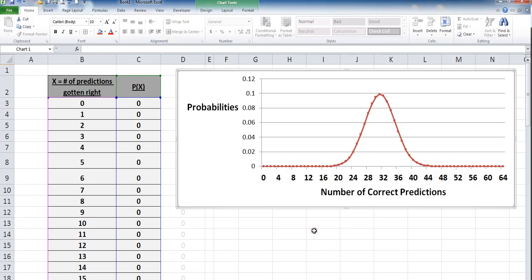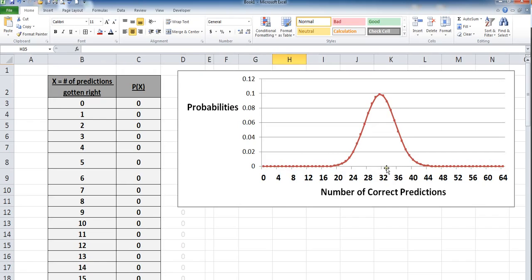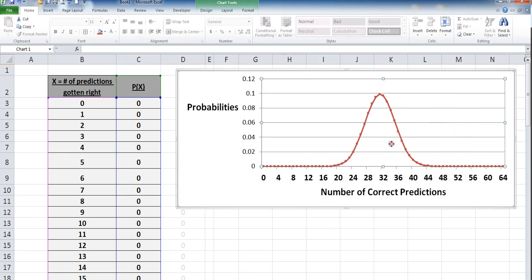She got 33, which means she lives down here on this curve, which is one of the high points of the curve. But that's not a good thing to be if you're trying to prove that you have political weight to throw around. This is the guessing curve, right? This is the guessing curve. If she had political weight to throw around, this curve should be over here. She shouldn't be anywhere near this curve. This is the flipping a coin curve. If she was actually influencing things, they should be over here. Now, over here is a relative term. How far over here? Well, I don't really care. I'm going to prove to you I think she's on this curve.